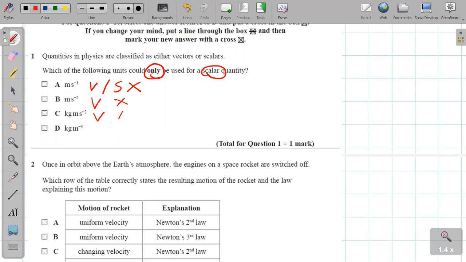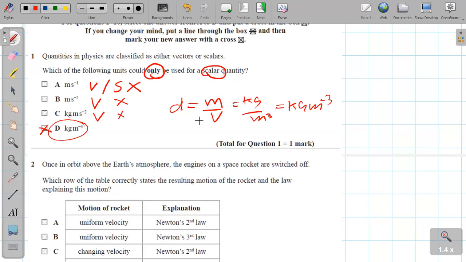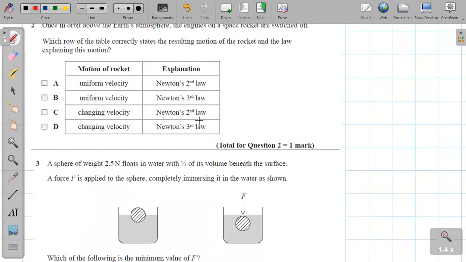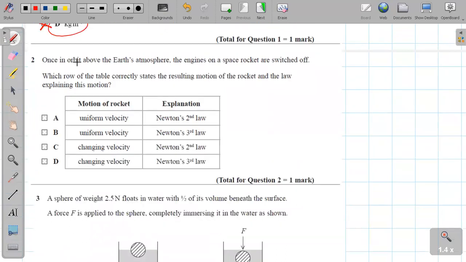And the next one is kg m minus 3. Let's see what that is. That means density equals mass over volume, so kilograms over m to the power minus 3, so it's going to be kg m minus 3. If you don't know what it is, you can remove these three answers and get this one. So really simple question.